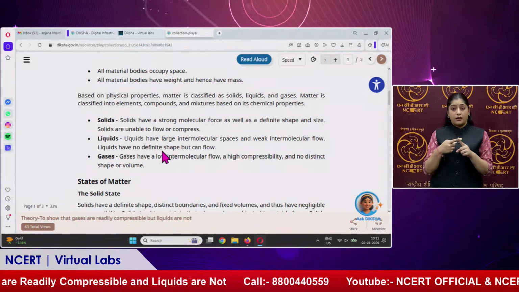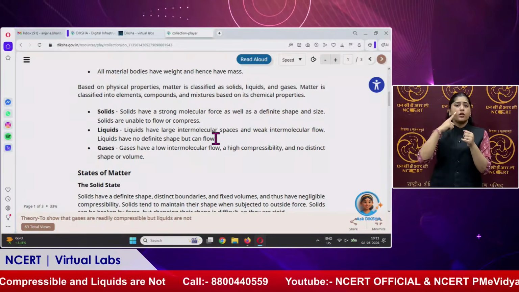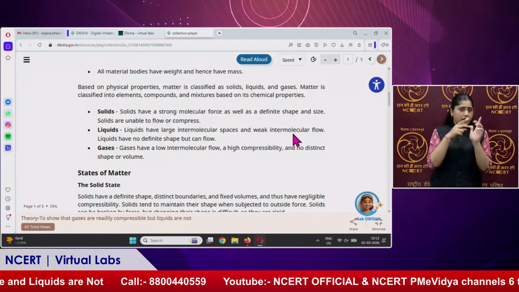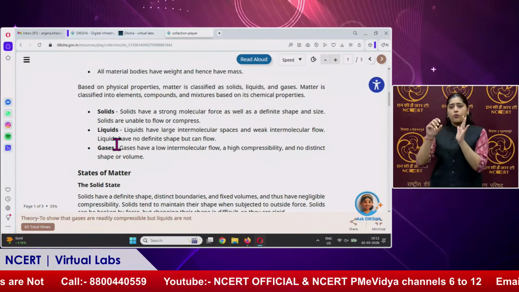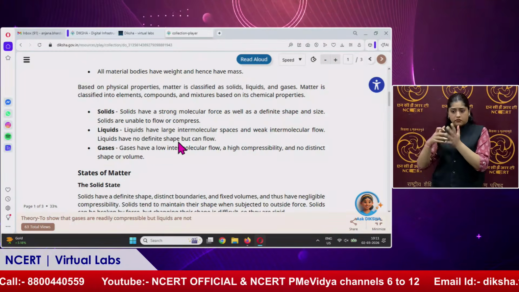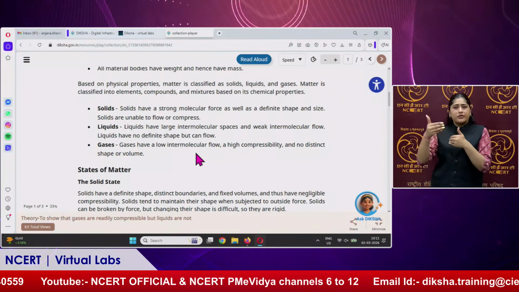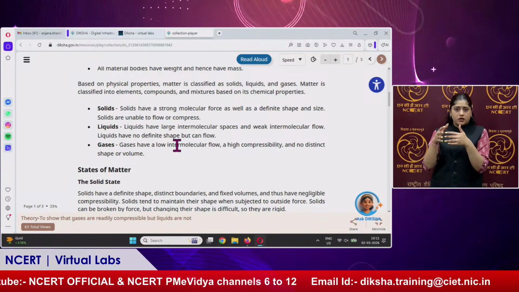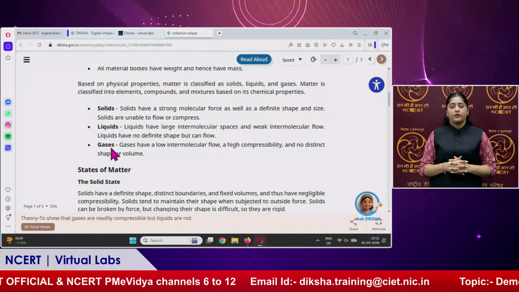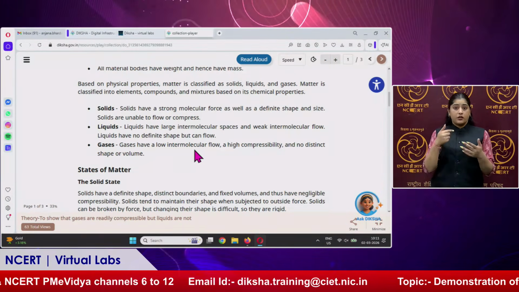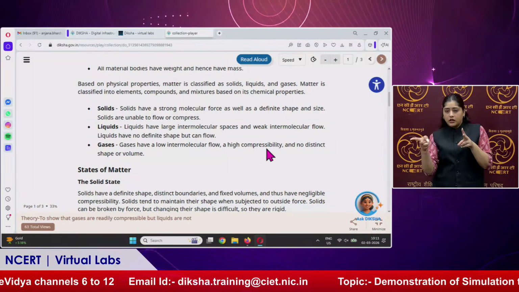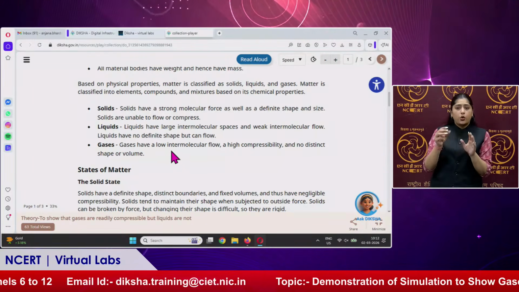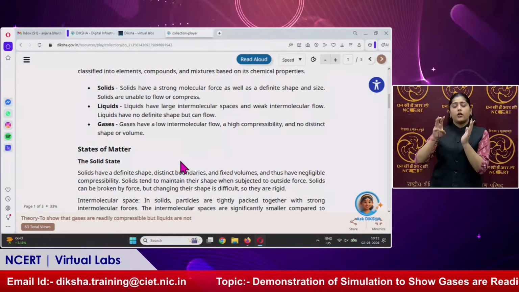Liquids have large intermolecular spaces and weak intermolecular force. Therefore, liquids have no definite shape but can flow, and they are not easily compressible. Whereas gases have low intermolecular force and high compressibility because they have high intermolecular space.